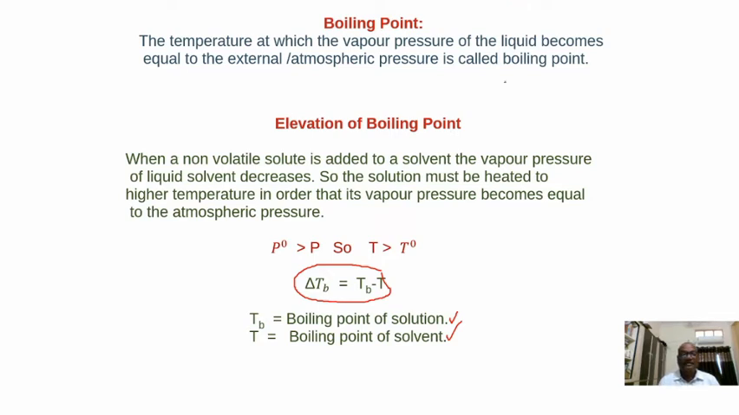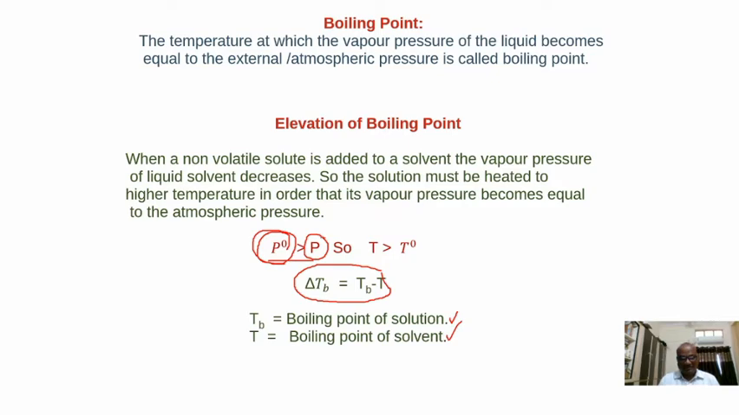Means here we have given the reason. See here, P naught is greater than P. Means this vapor pressure is greater. It's the case of pure solvent. The vapor pressure of pure solvent is greater. That's why it can easily become equal to the external pressure. Easily means a small amount of heat is required to equate this to the external pressure. But in the case of a solution, it is less. So more heat is required to equate this vapor pressure to the external pressure.